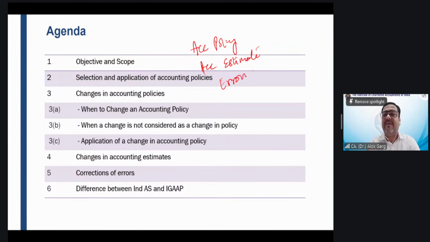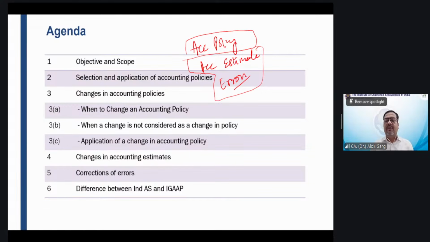So this standard revolves around these three big ticket items. In terms of weightage, 50% of the standard talks about accounting policy and the remaining 50% covers accounting estimate and correction of errors.